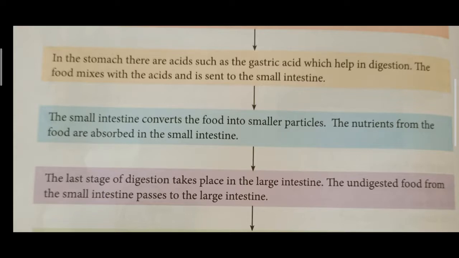So what's the first one? Chewing. How will we chew? With the help of teeth, right? Then the second one, swallowing. The swallowed food will pass through the food pipe and reach the stomach. Then the third one, the food is mixed with the gastric acid. After that, it moves into the small intestine, where again it breaks into smaller particles and the nutrients are absorbed.